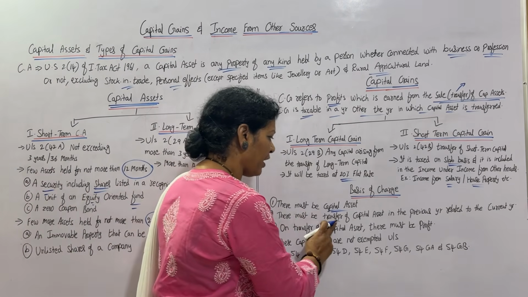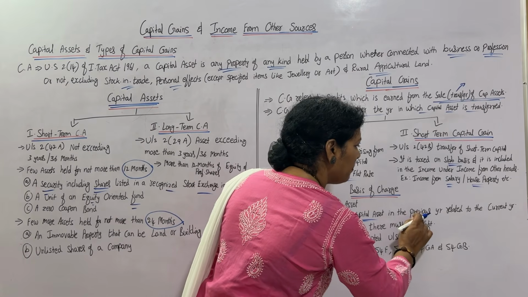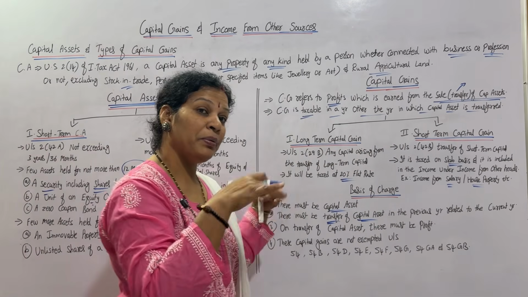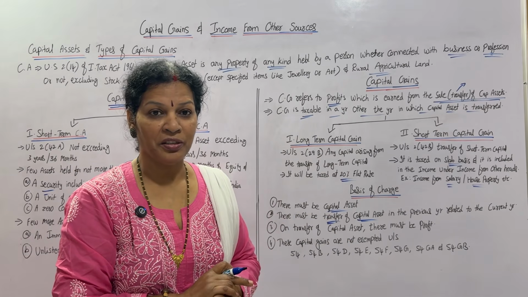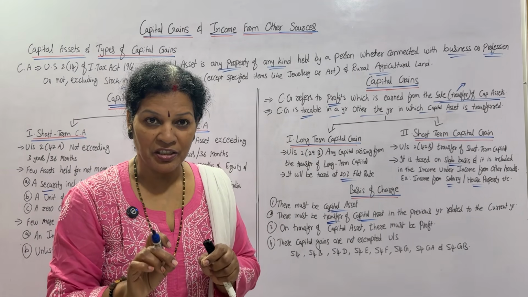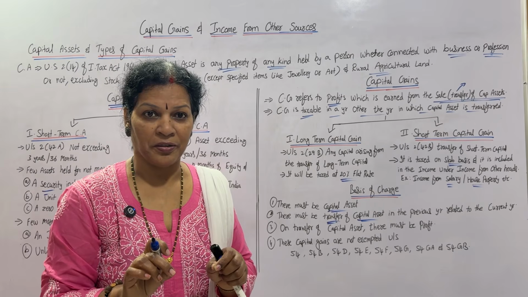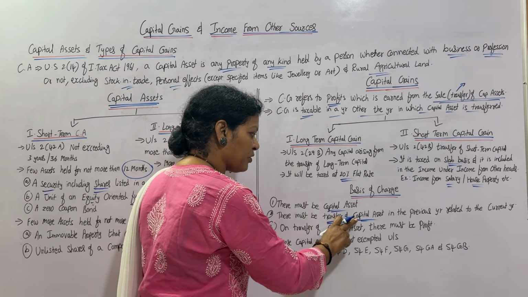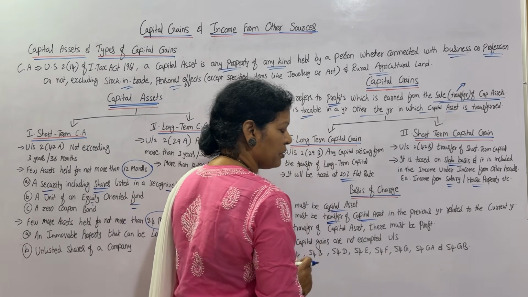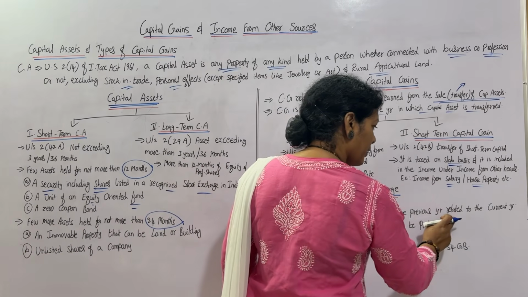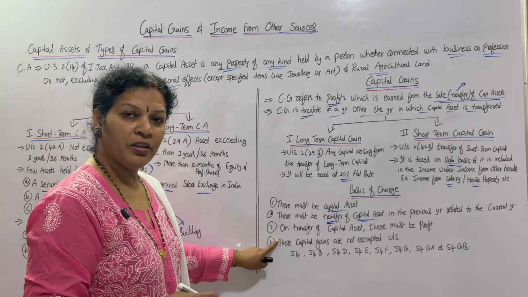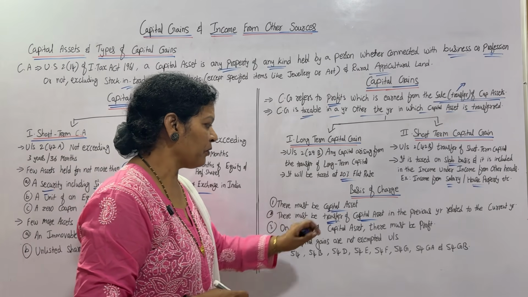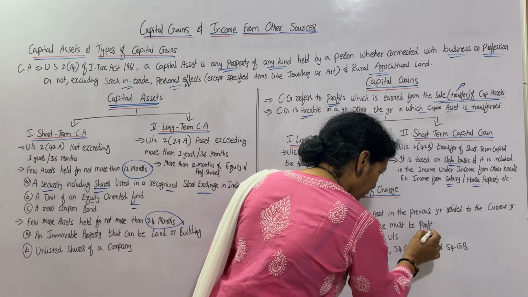So we are talking about transfer of a capital asset in the previous year. As I told you, if I transferred some asset in 2025, that comes under the 2026 assessment year. There must be transfer of a capital asset in the previous year 2025 related to the current year. Third point, on transfer of a capital asset, there must be profit.